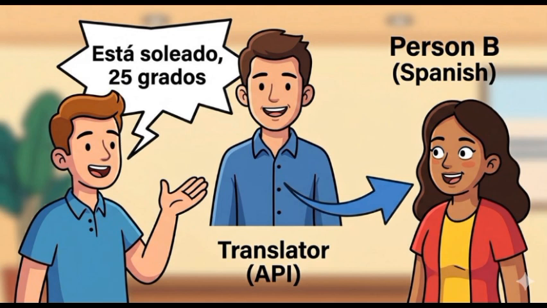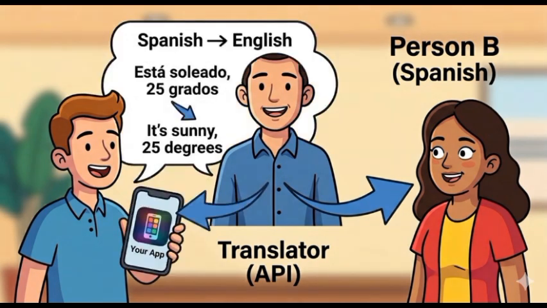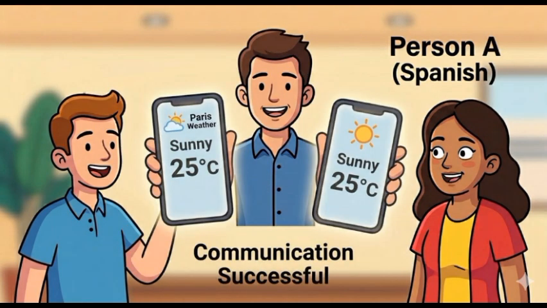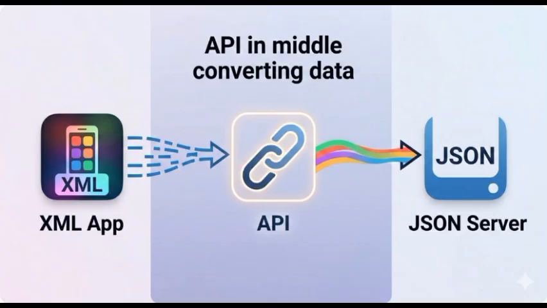Step 4, translation back. The API translates the response into English. "It's sunny, 25 degrees." Step 5, your app now displays the result to the user. Communication successful. Important ideas behind this analogy.